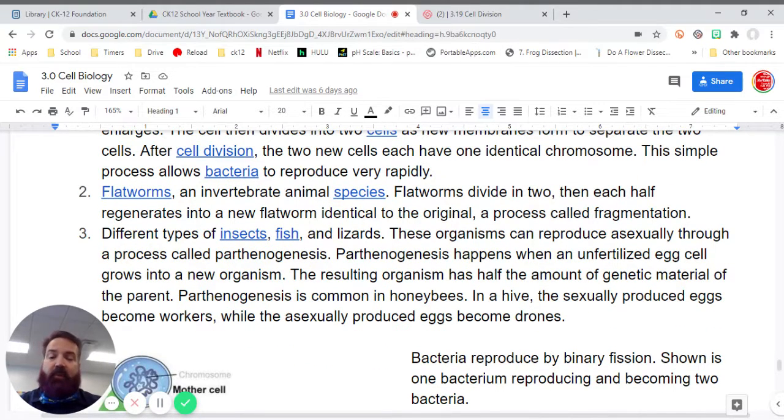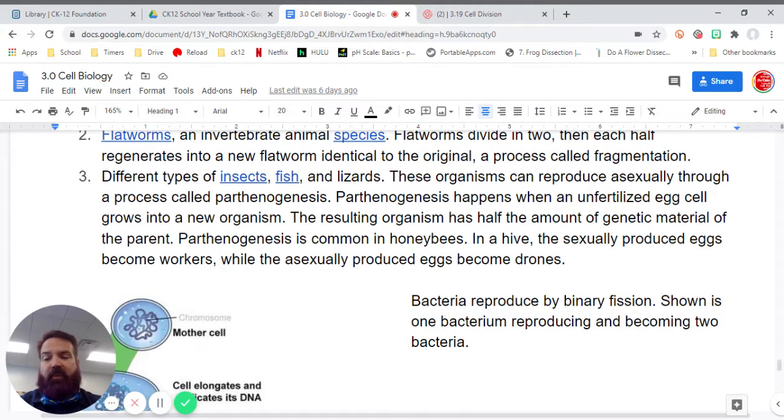Flatworms. An invertebrate animal species, flatworms divide in two, then each half regenerates into a new flatworm identical to the original, a process called fragmentation. Number 3, different types of insect, fish, and lizards.